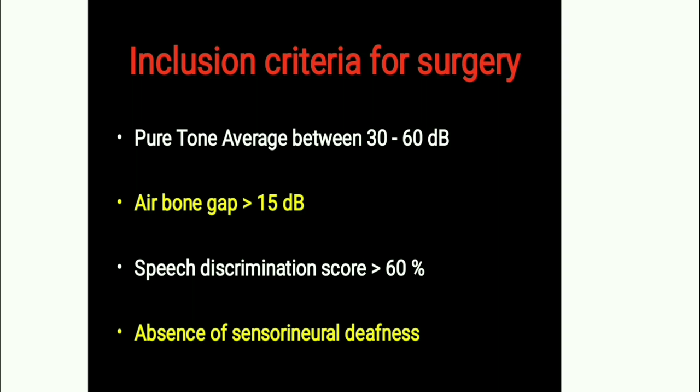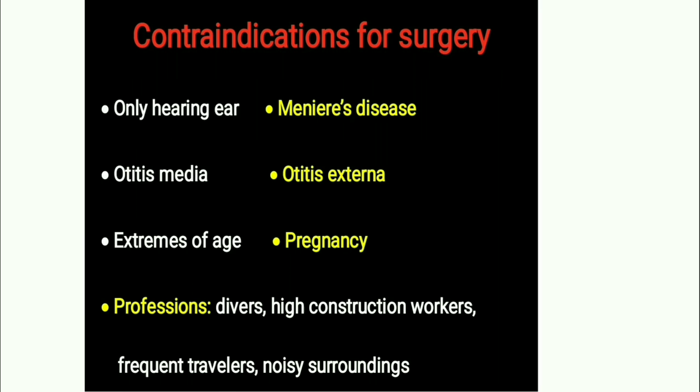Now the inclusion criteria for surgery: pure tone average between 30 to 60 decibel, air-bone gap greater than 15 decibel, speech discrimination score greater than 60%, absence of sensorineural deafness. Contraindications for surgery: only hearing ear, Meniere's disease, otitis media, otitis externa, extremes of ages, pregnancy, and professions like divers, high construction workers, frequent travelers, noisy surroundings.